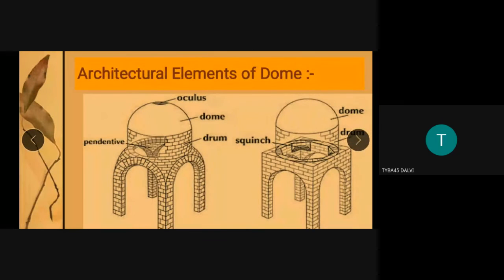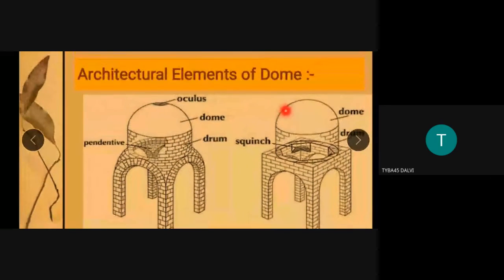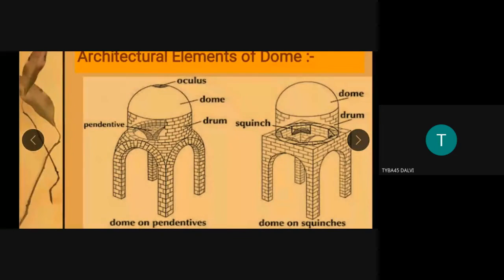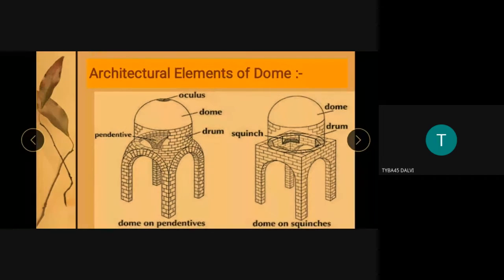In the basic principle, we need to understand that corbelled architecture is not used. For corbelling purposes, post and lintel, horizontal and vertical beams, are not used. Instead, pendentives are used. Pendentives are again small arches, basically, and triangular sections, concave shaped sections. You can see the concave shapes. So there are two methods for construction of the tomb that the early medieval rulers and late medieval rulers of India employed.